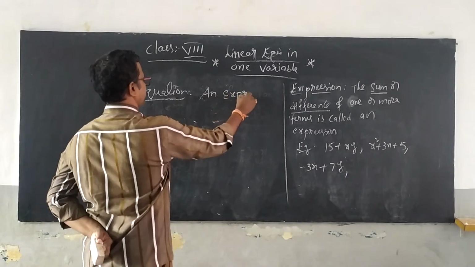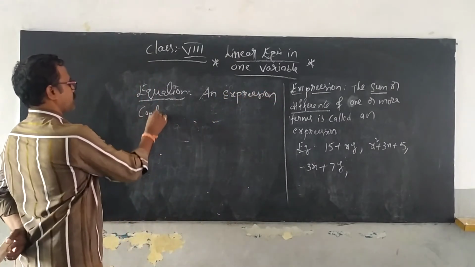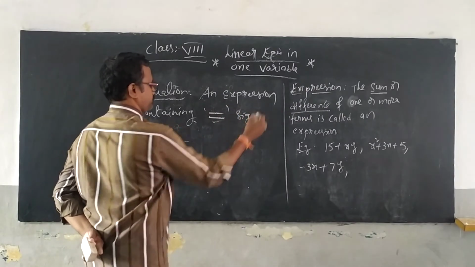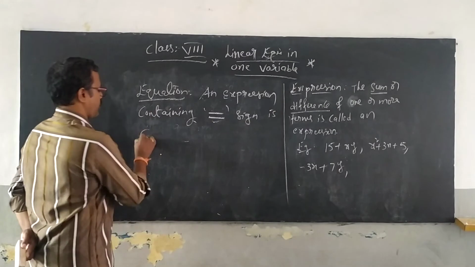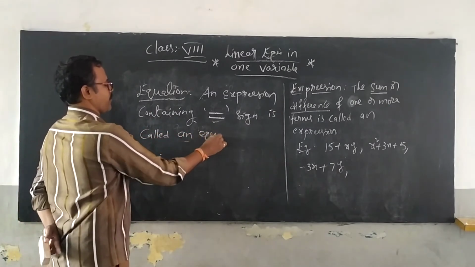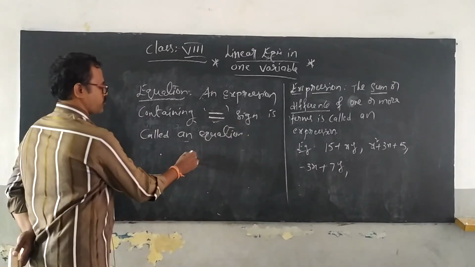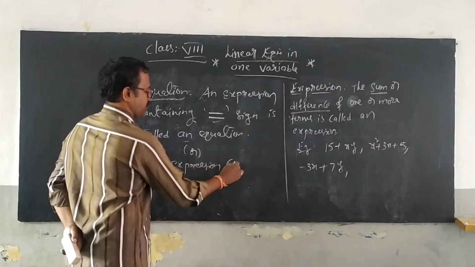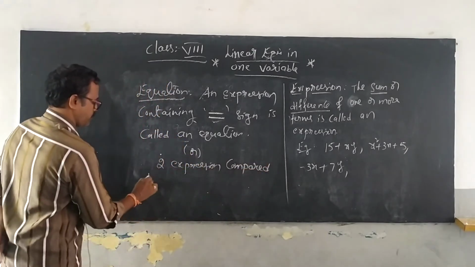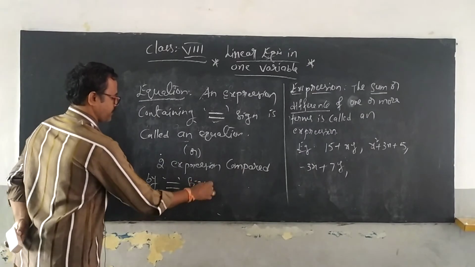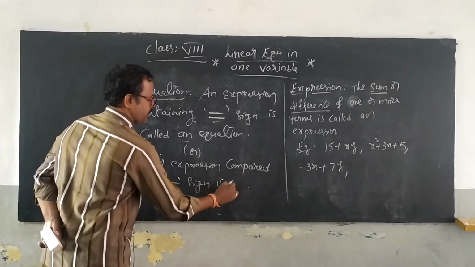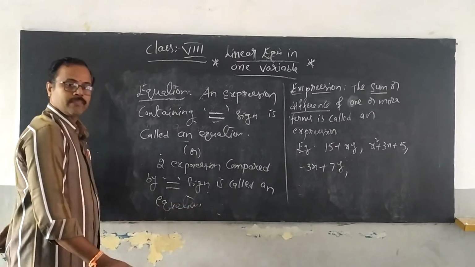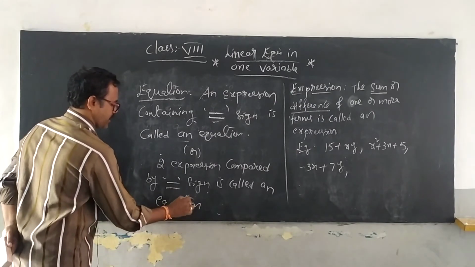An expression containing an is equal to sign is called an equation, or this can also be defined as two expressions compared by an is equal to sign is called an equation.